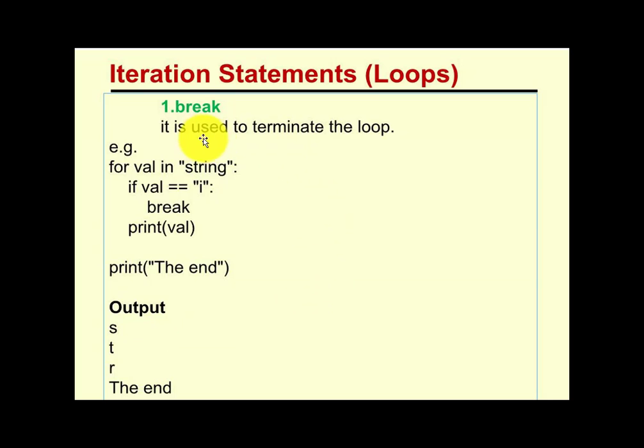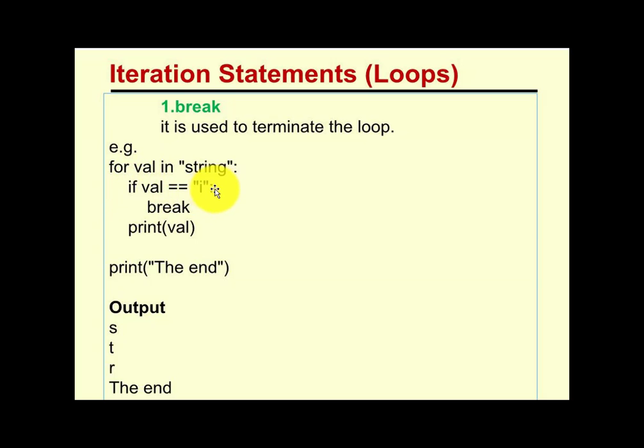First I have a for loop. Look here, this is the for loop. Into the variable val I have assigned the string, meaning the val variable has the string. Clear? This string is in val.